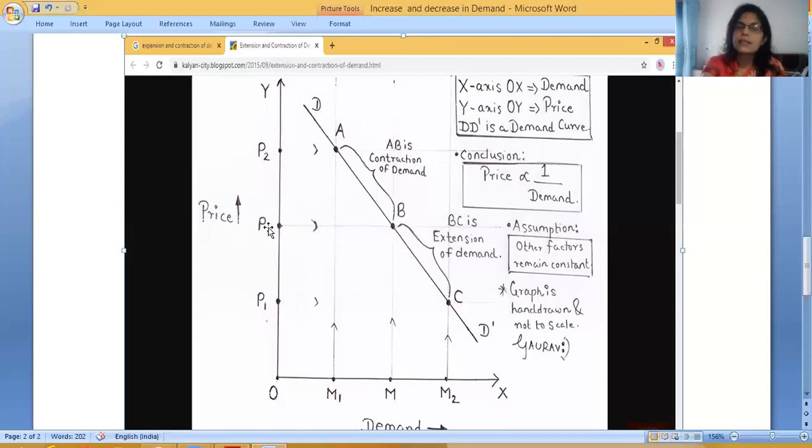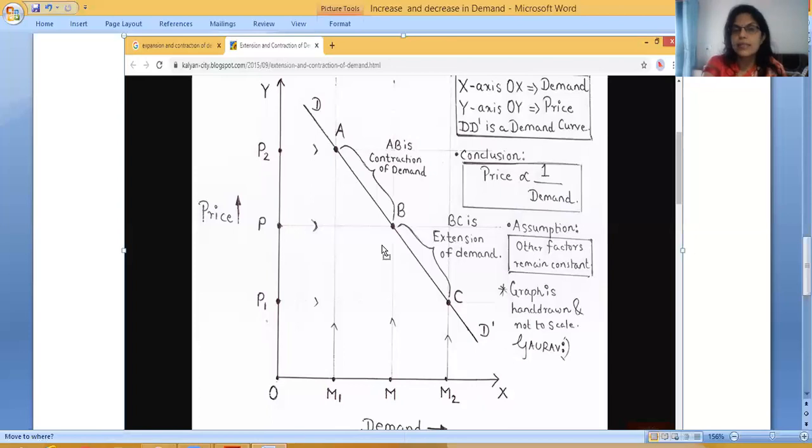If price rises from P0 to P2, then demand will contract from M to M1. This one, M to M1.